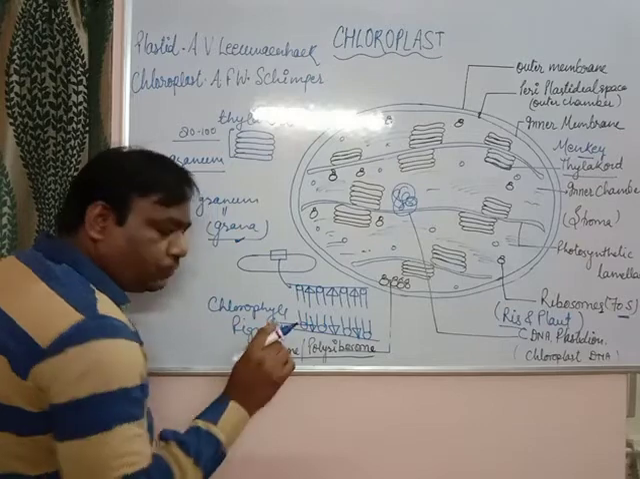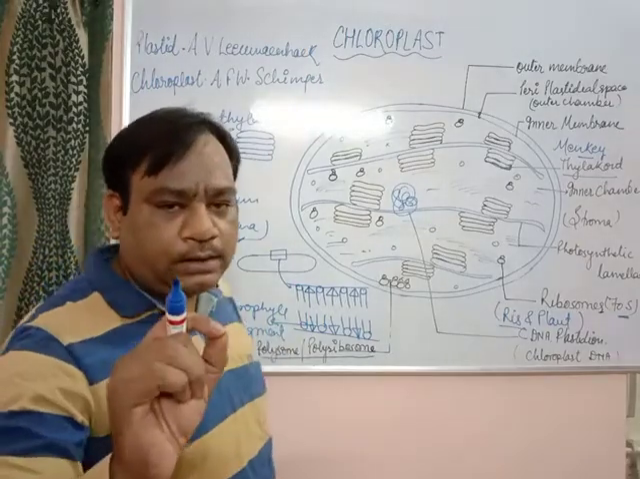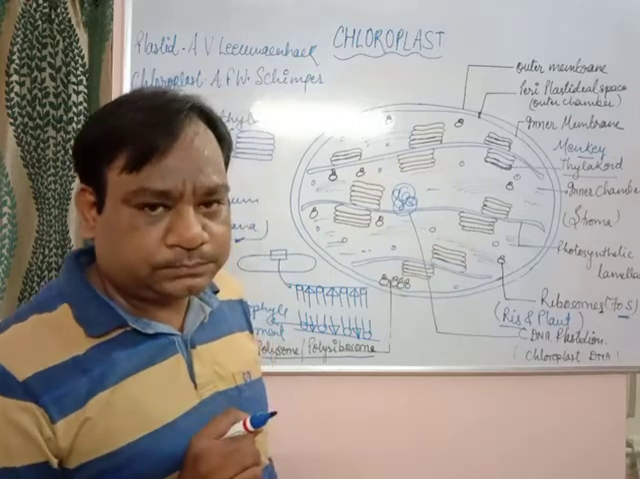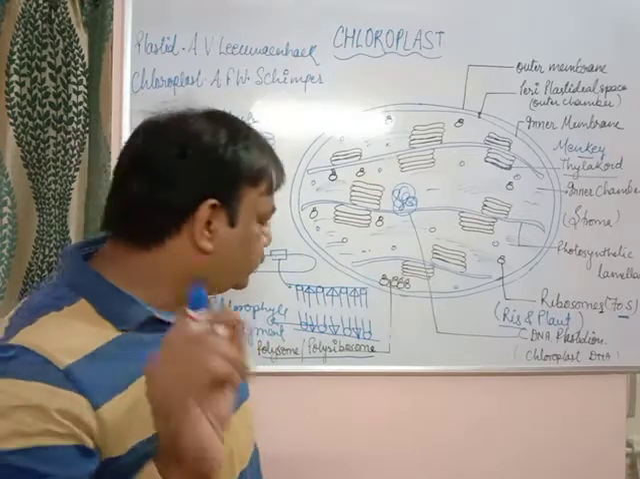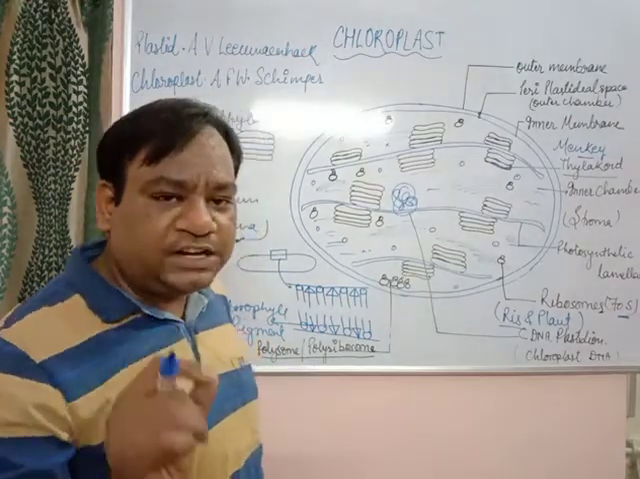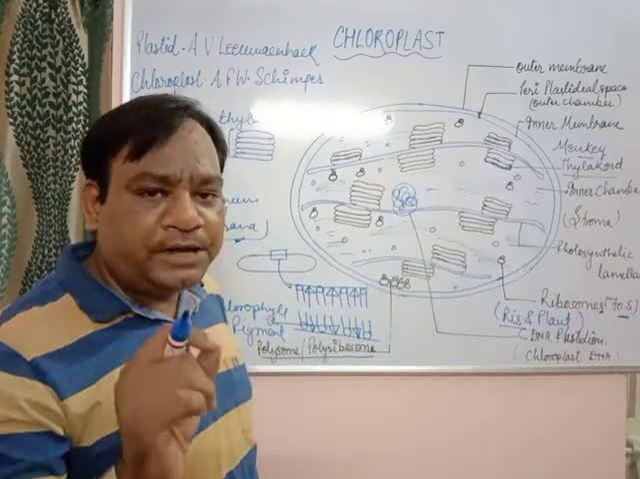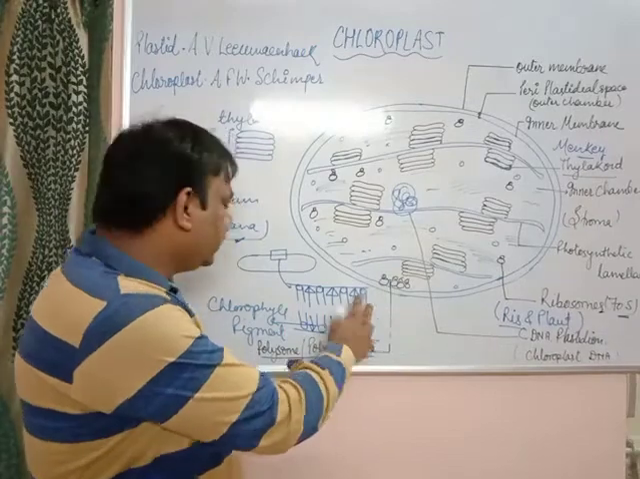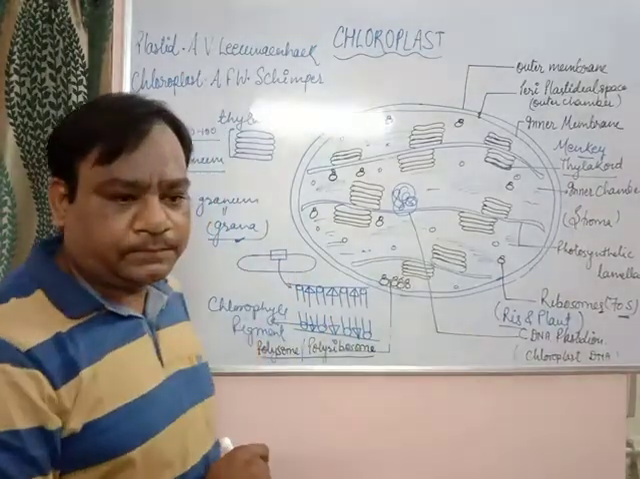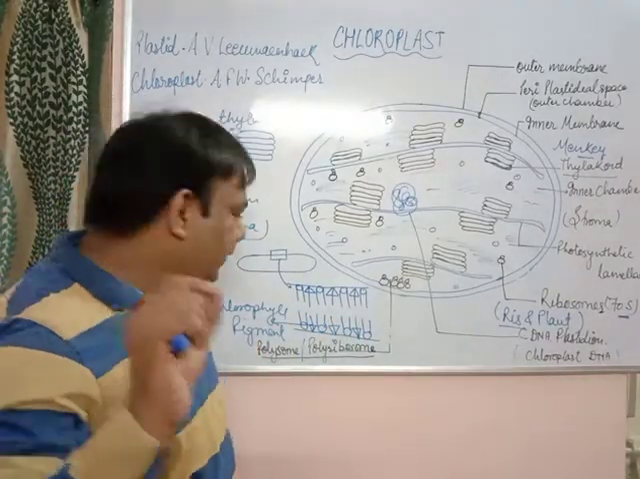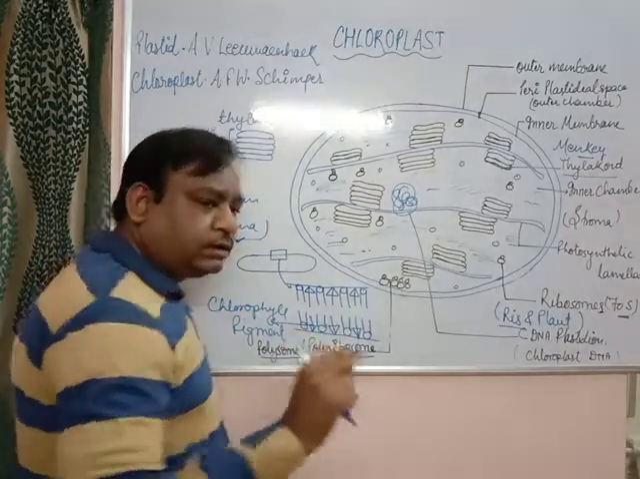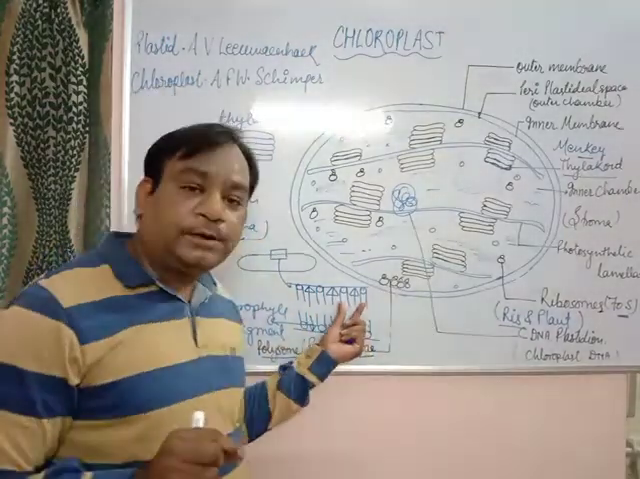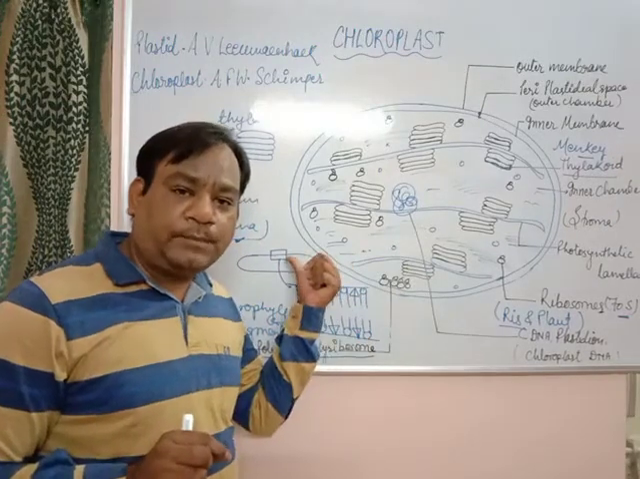So, what is the actual position of the chlorophyll in the leaves? Just define it: the chlorophyll is present in between the lipid molecules of the thylakoid membrane. I am repeating it: chlorophyll is present in between the lipid molecules of the thylakoid membrane.